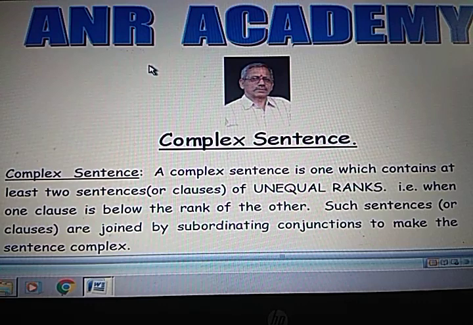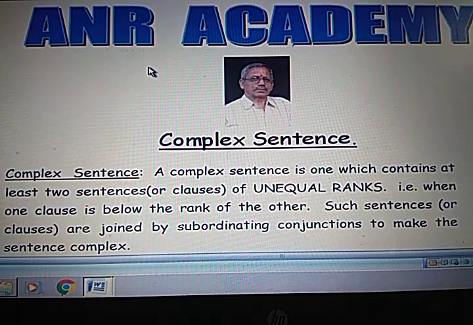Below the rank means one clause depends on another clause to give a meaning. Such sentences or clauses are joined by subordinating conjunctions.